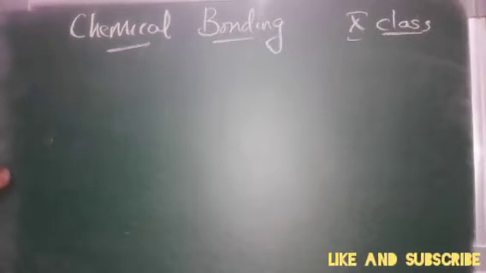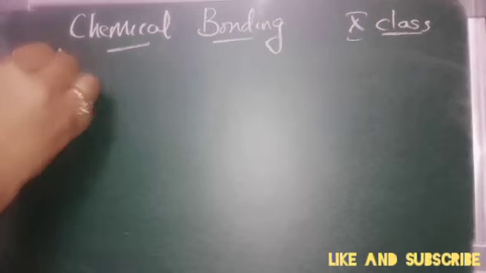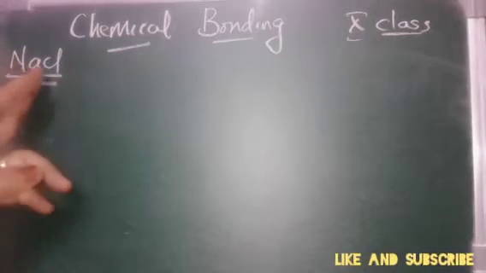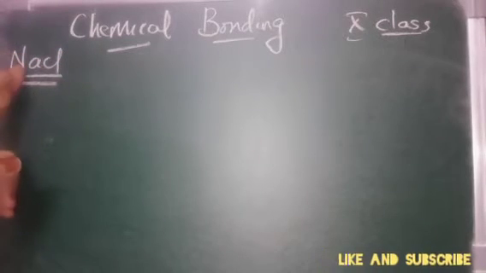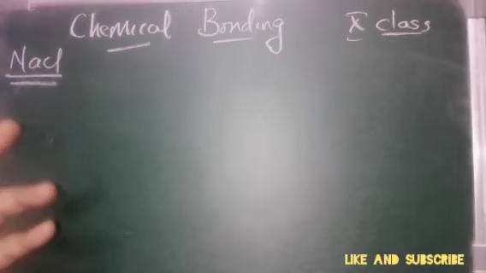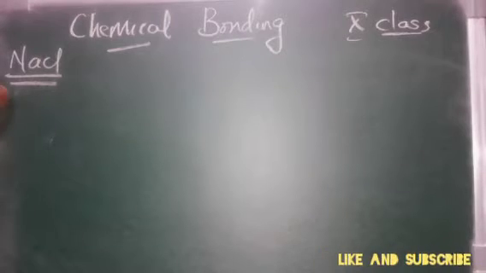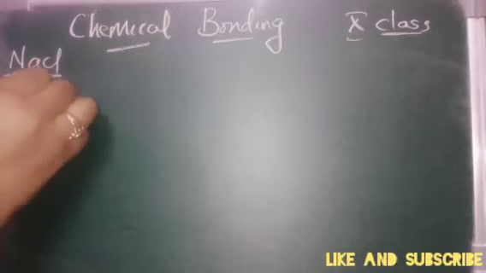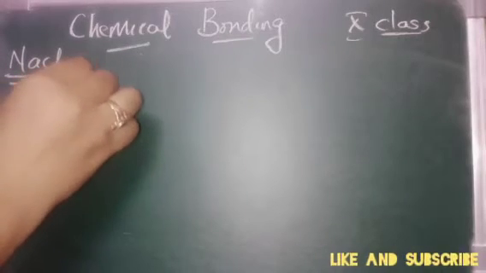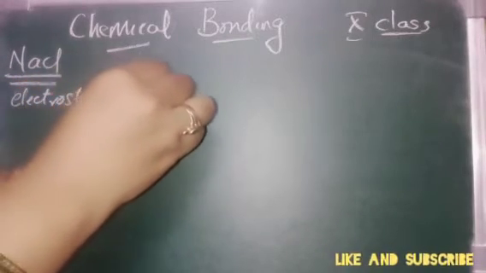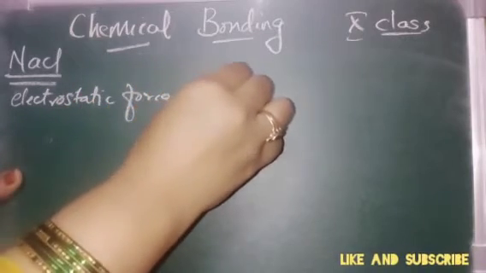Now when we are saying the formation of NaCl, do you think only one sodium and one chlorine atom are combining and forming the solid salt? No, then you are wrong. Because remember that electrostatic force is non-directional.